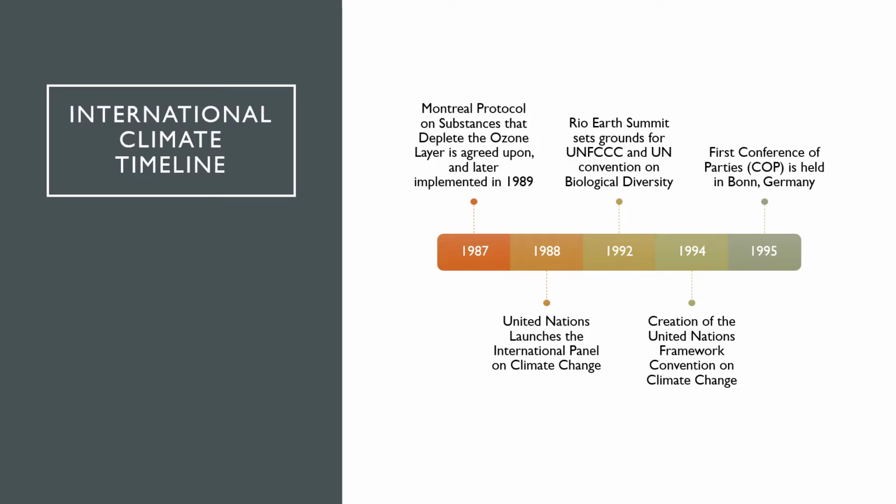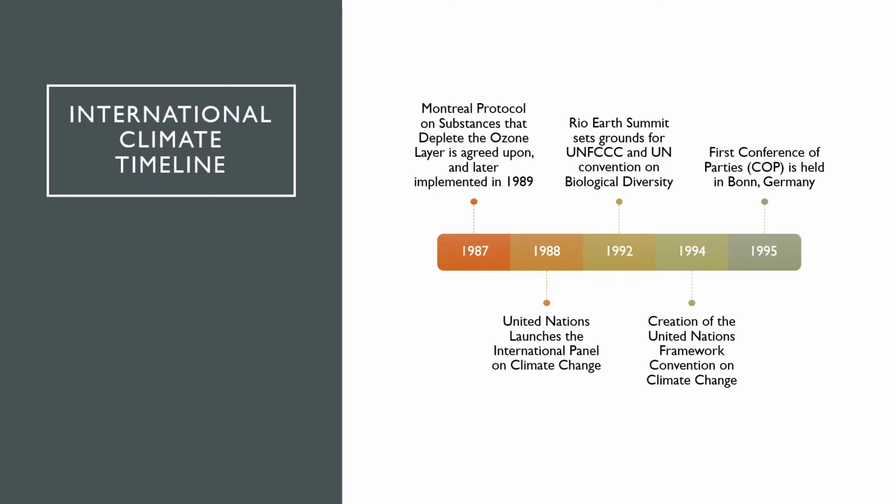In 1988, the United Nations launched the Intergovernmental Panel on Climate Change. The Intergovernmental Panel on Climate Change, or the IPCC, does a lot of things, one of them being releasing a report on the climate, the impacts of man, and projections going forward about every 6 to 7 years.